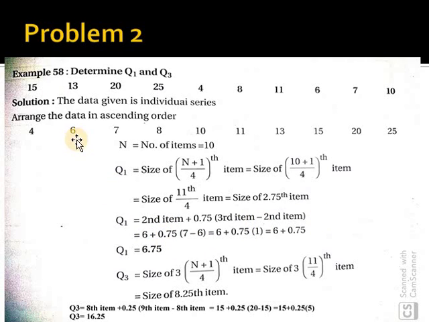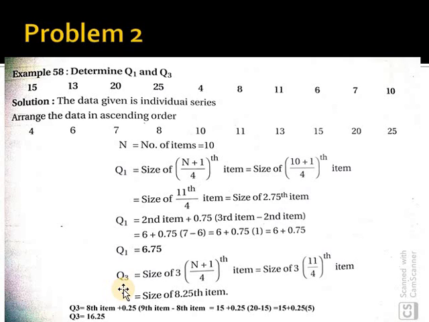The second item is 6 plus, what is the difference we have? 0.75 into the difference between 7 and 6, which is 1. If you multiply 0.75 into 1, we will get 0.75 only. The total Q1 is 6.75. In the same way we will solve for Q3.